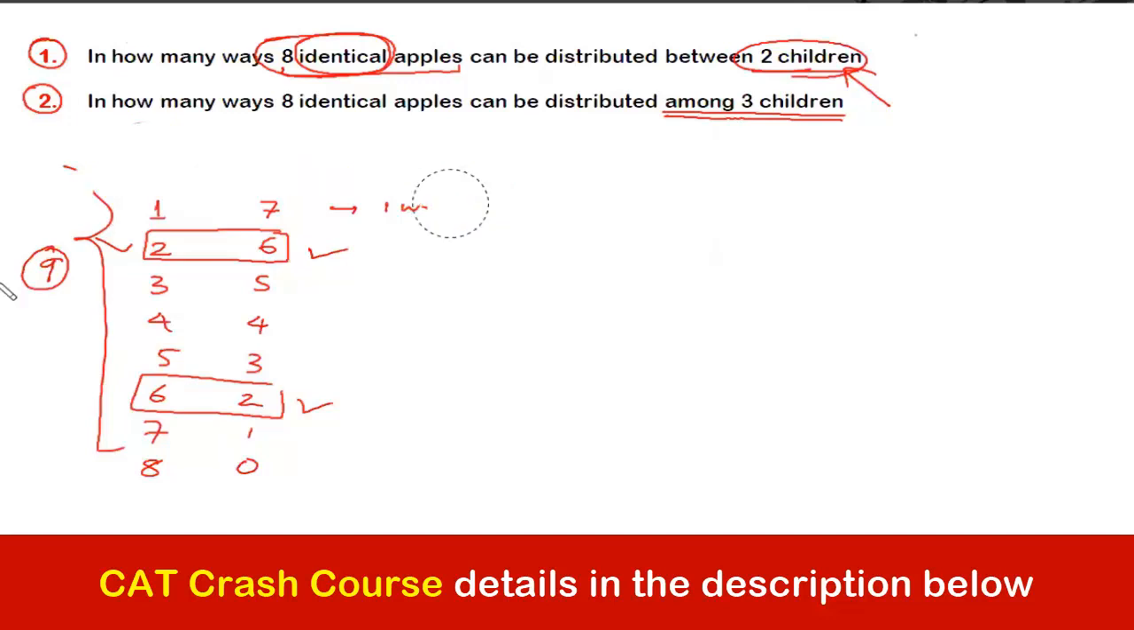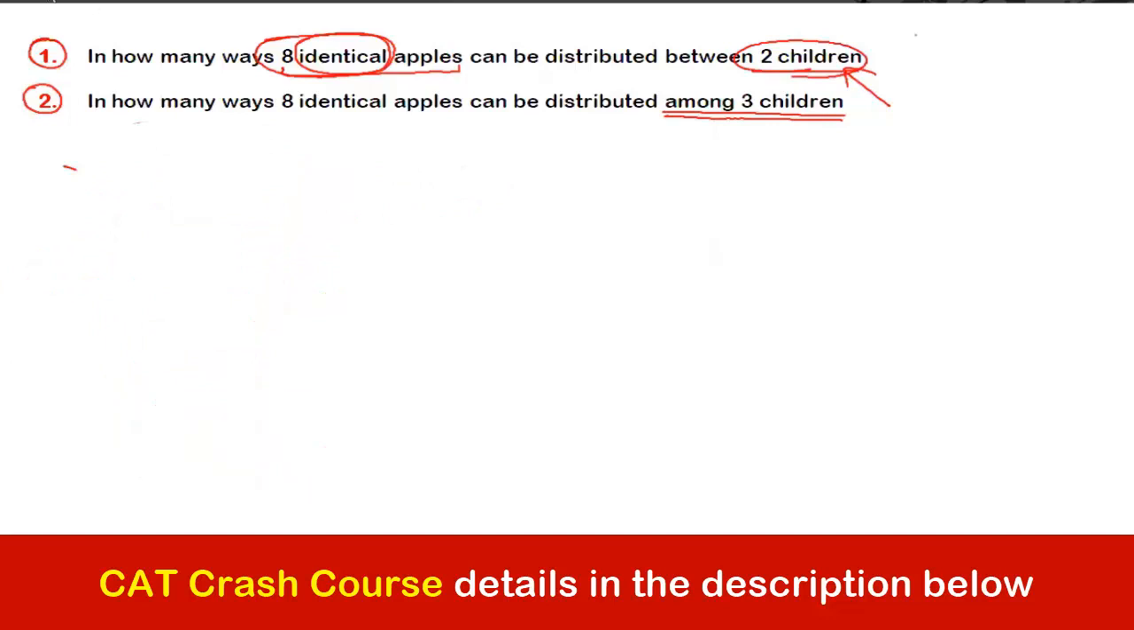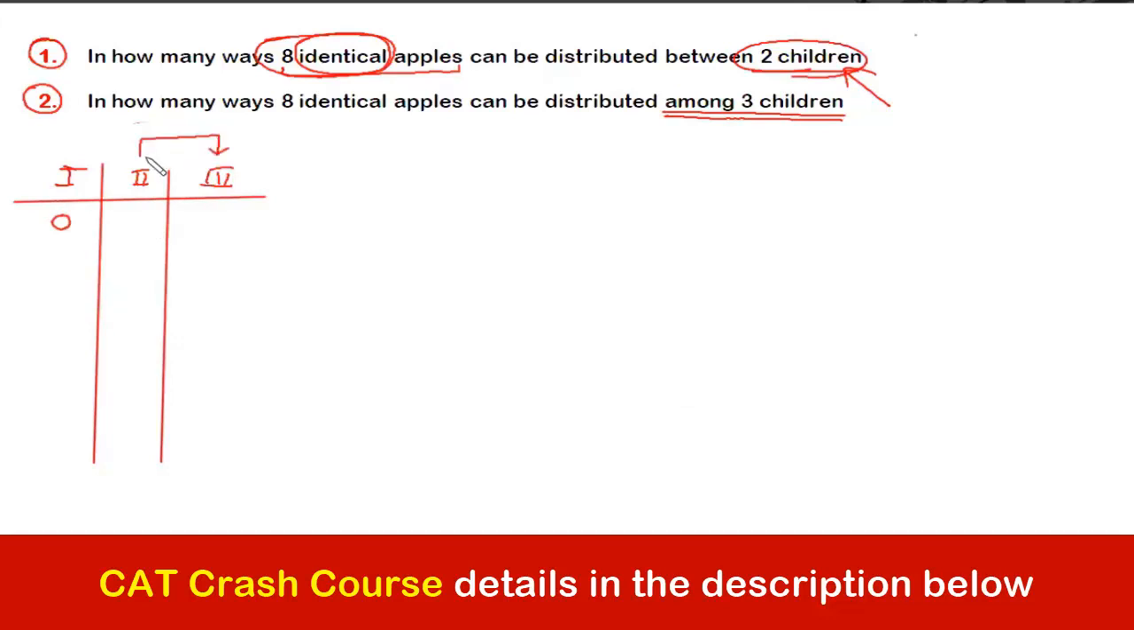Since we have to distribute among 3 children, what process will we follow? Suppose this is child 1, this is child 2, and this is child 3. What I will do here is give 0 apples to the first child, and distribute the rest of the 8 apples between second and third. So this is the same as question number 1, right? Because if I keep giving 0 apples to child 1, that means child 1 is non-existent. So question 2 actually becomes question 1.